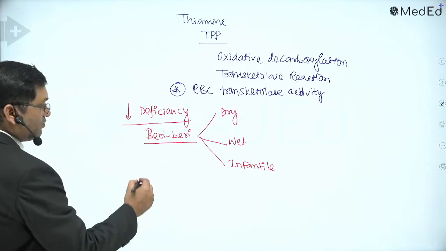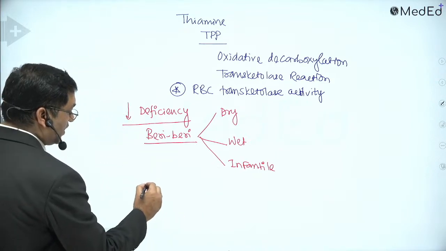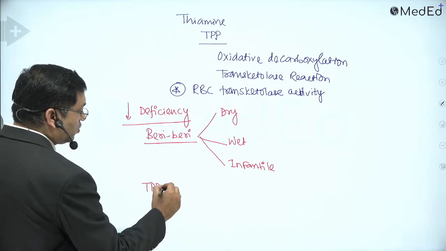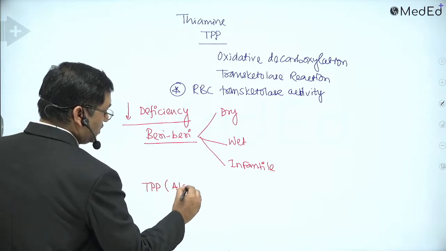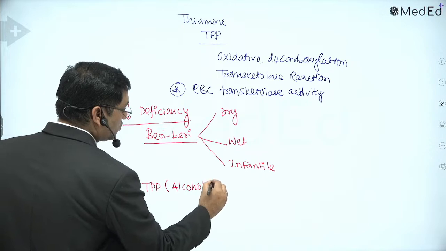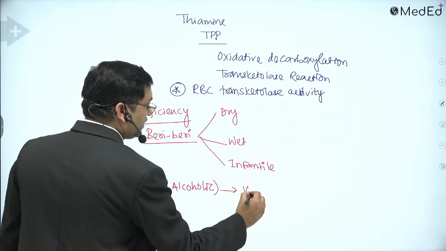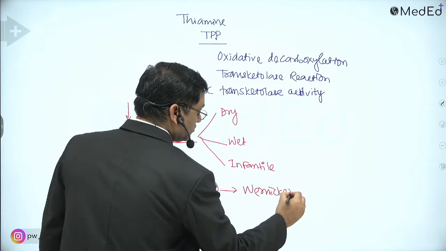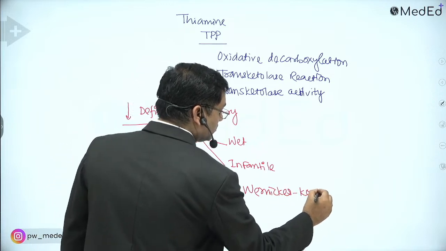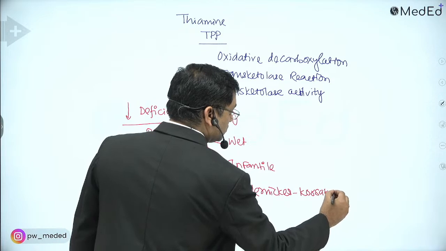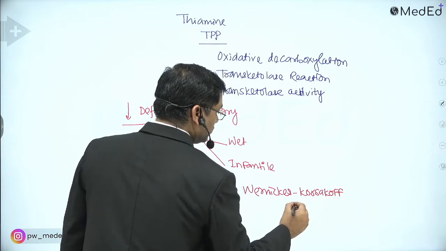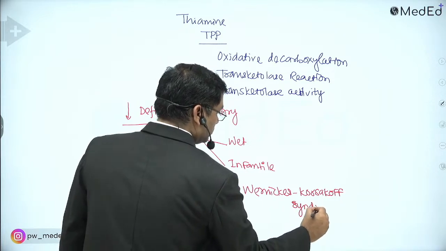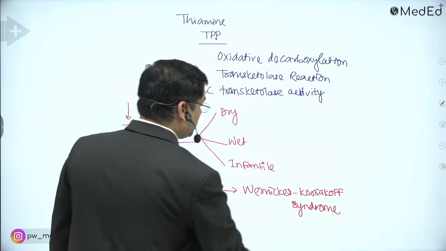And if there is deficiency of thiamine pyrophosphate in alcoholics, it leads to the disorder known as Wernicke-Korsakoff syndrome.